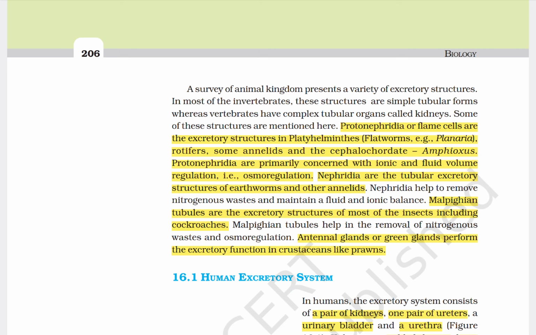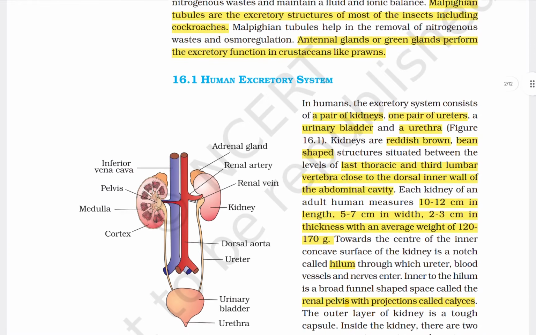Nephridia are the tubular excretory structure of earthworm and other annelids. Malpighian tubules are the excretory structure of most insects including cockroaches. Okay, antennal glands or green glands perform the excretory function in crustaceans like prawns. Now coming to human excretory system.